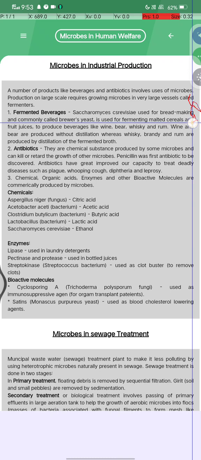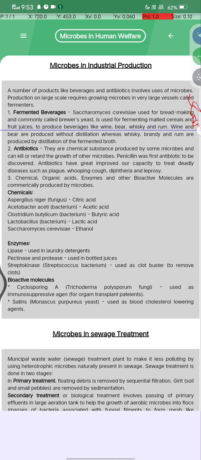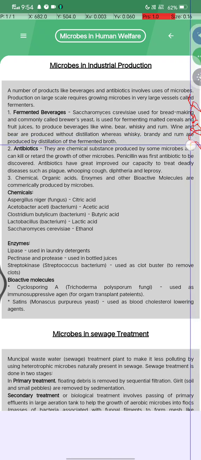It is used to ferment malted cereals and fruit juices to produce beverages like wine, beer, whiskey and rum. Wine and beer are produced without distillation, whereas whiskey and rum are produced by distillation of the fermented broth.